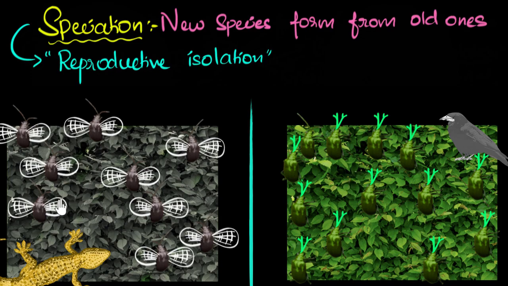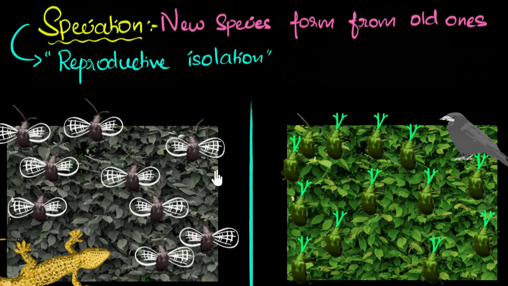Maybe on this side also, some beetles are born with horns, but maybe they were not so lucky. Let's say the beetles which are born with horns immediately got eaten by this lizard, and they never got to pass their genes, and so there are no horned beetles in this population. And this is where we will stop.